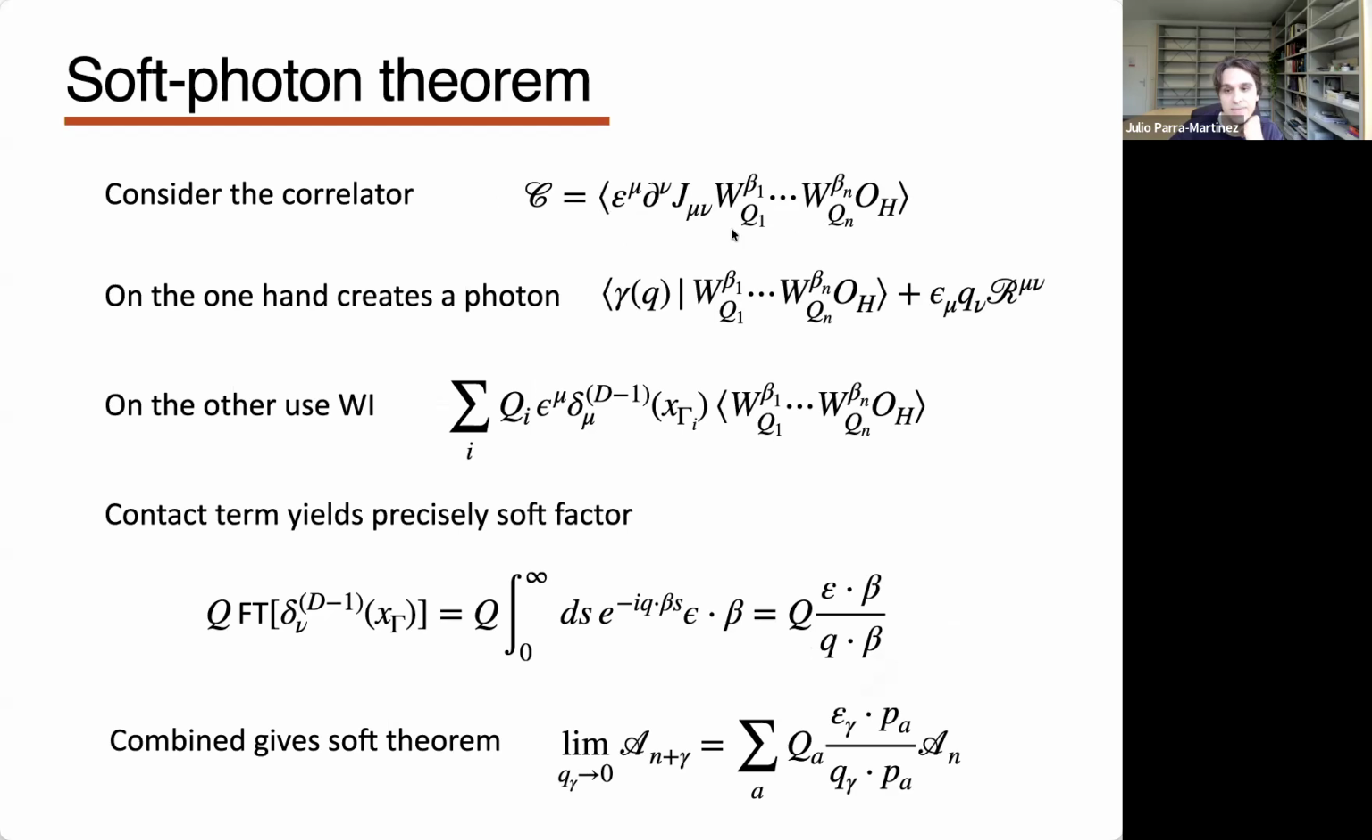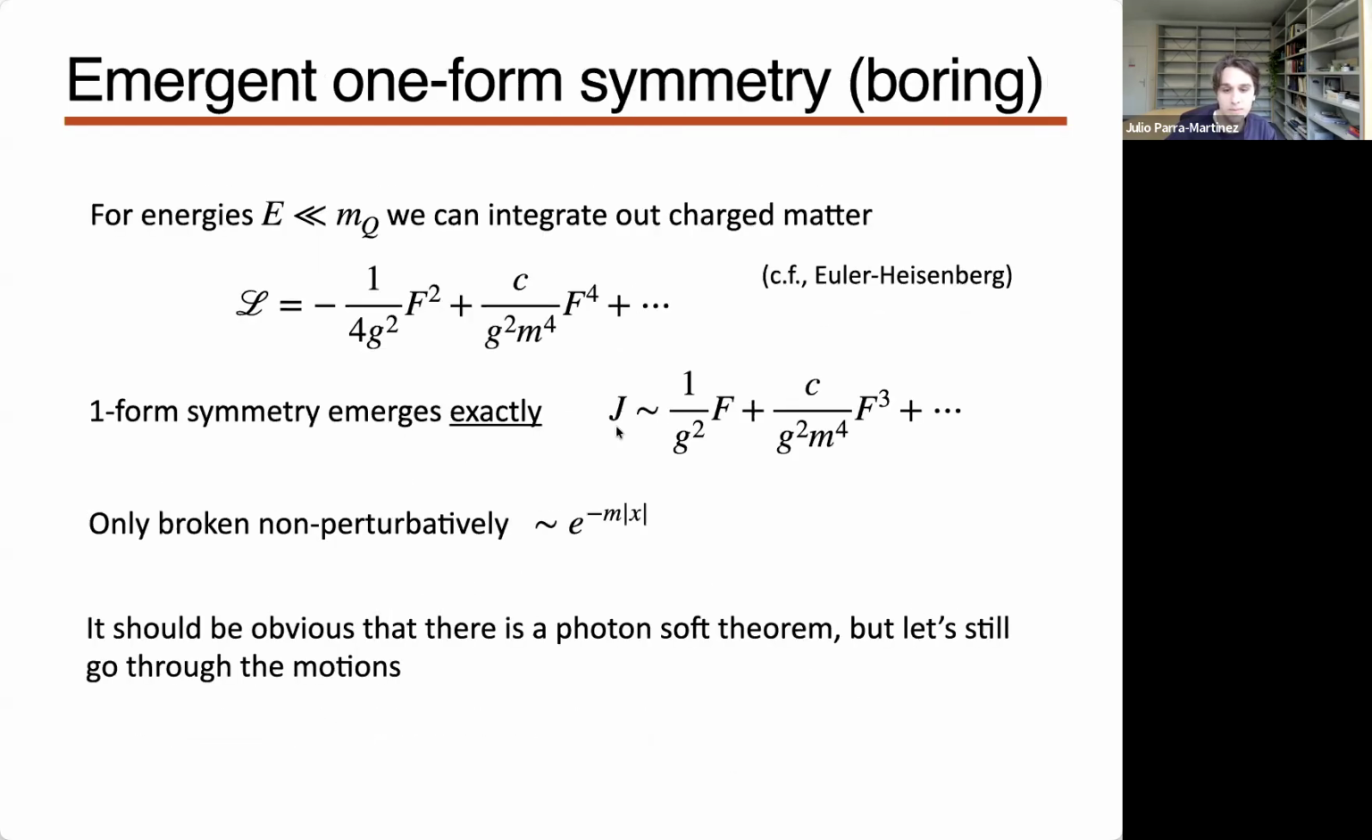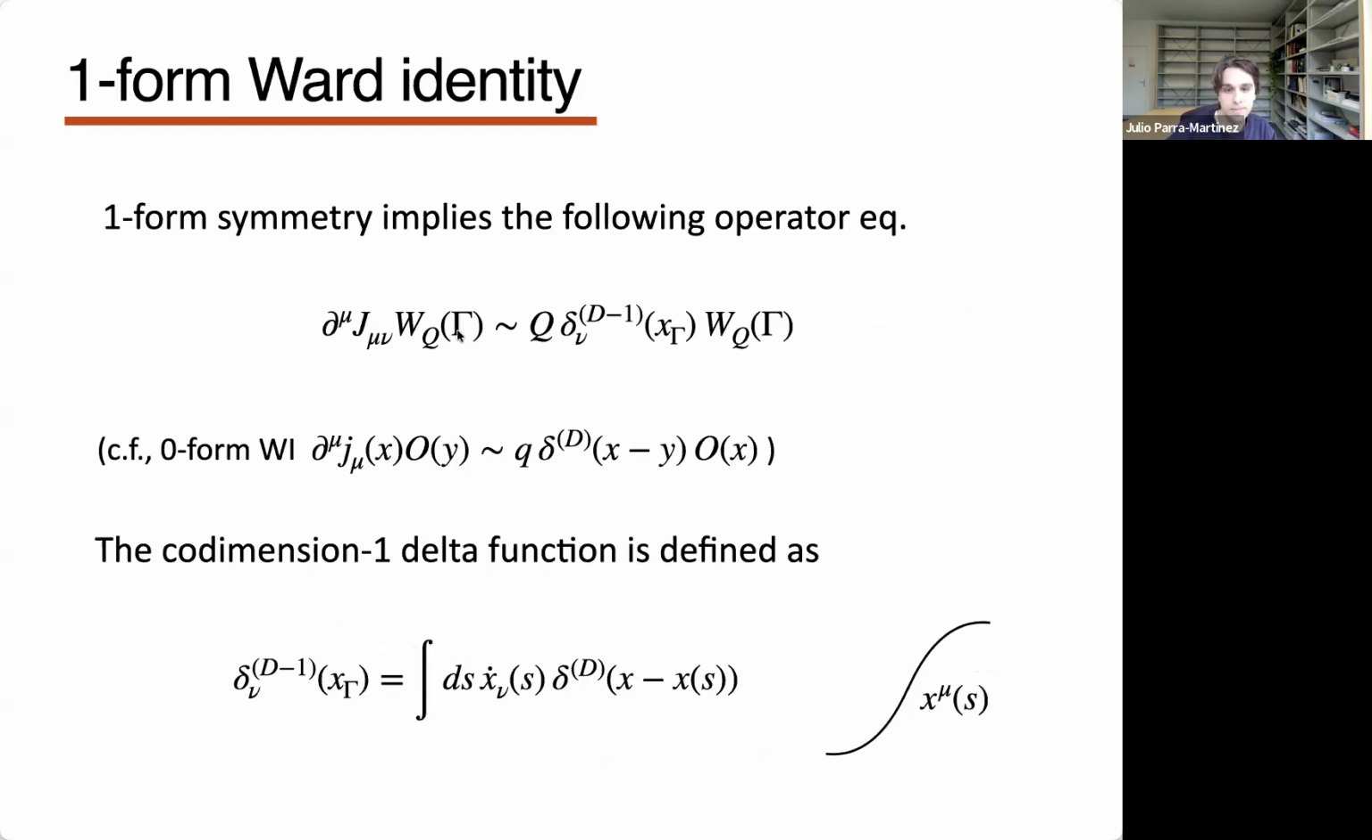Now I have these Wilson lines with the charge of each one of the particles and some hard operator, but this is local, so this doesn't know about the one-form current. On the one hand, this will create a one particle pole, just like before. So now we'll have the one photon state and the correlation function of these lines plus some remainder. On the other hand, I can use the Ward identity to relate this to this funny contact term delta function that I wrote before. This is just using the Ward identity for the one-form symmetry that I introduced here.